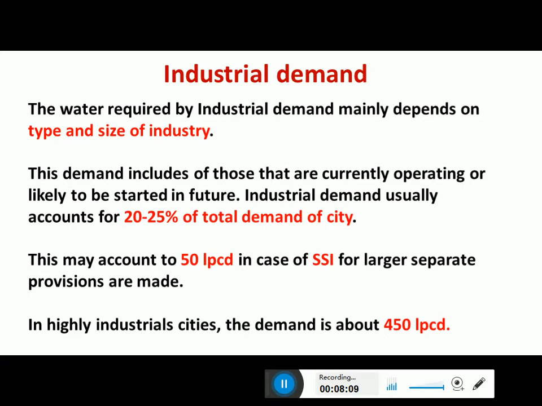Industrial demand usually accounts for 20 to 25% of total demand of the city. Okay, so this may account to 550 LPCD in case of large industries. In case of SSI, for large separate provisions can be made. In highly industrial cities, the demand is about 450 LPCD. Okay, so it depends on the different types of industry and its processes.